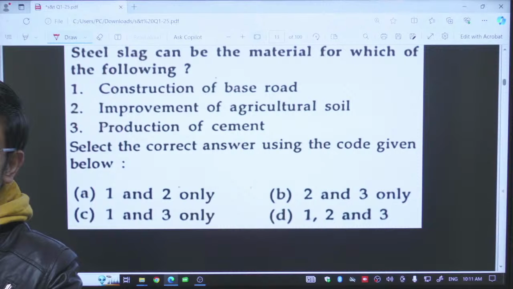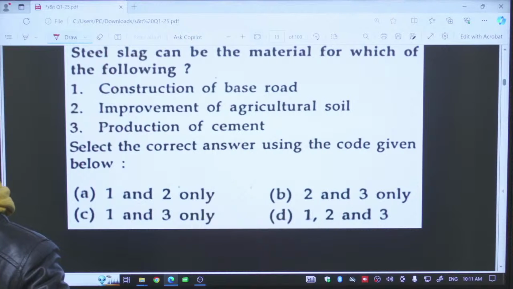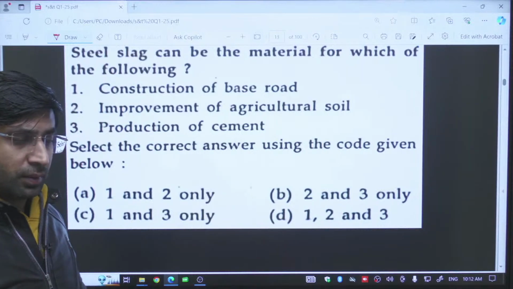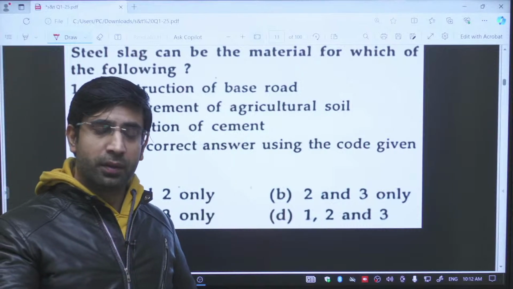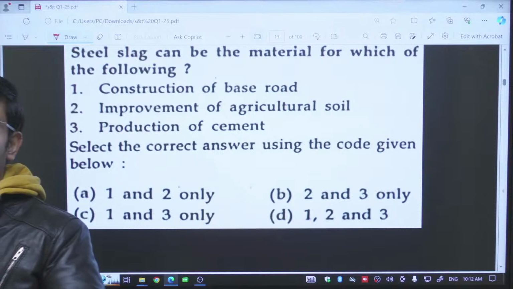Construction of base road. Yes, it is like a mud, or it is like the byproduct. Why we cannot use it for making the road? We can use it. Improvement of agricultural soil. It contains also some metals and the nutrients, calcium and the phosphate. So it can be used for improvement of the agricultural soil.